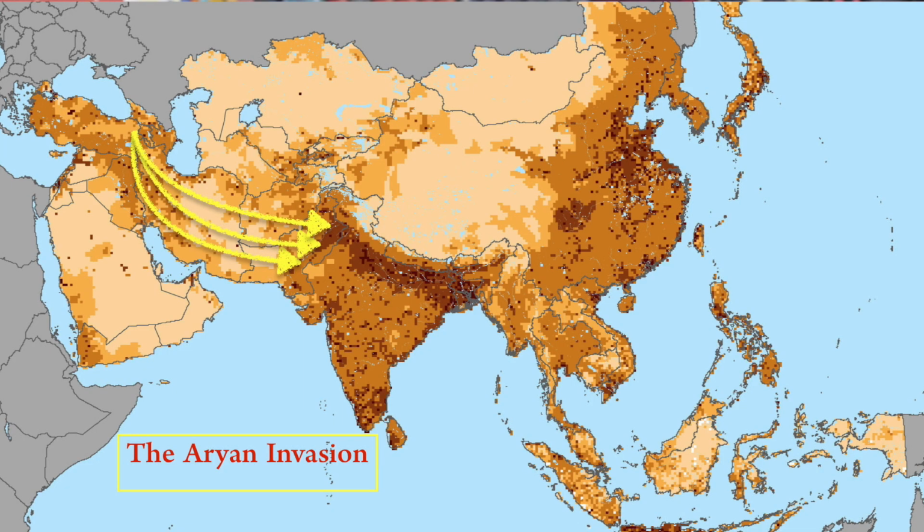The basic theory goes like this. The Aryans, who came from Central Asia, destroyed the Harappan people and then they settled on their land. The first scholar who gave this theory was Ramaprasad Chanda. He was an archaeologist and he gave this theory in 1926.